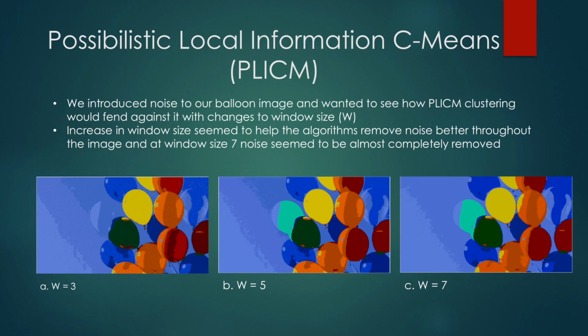So now we're going to talk about possibilistic local information C-means. The way this differs from FLICM is that the membership values don't have to sum up to 1 like they do in FLICM, and this leads to dealing with noise a lot better because the membership values of the noise are going to be a lot lower, and hence they get mainly removed and the image gets cleaned up.